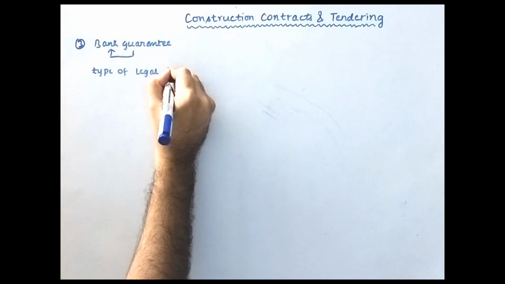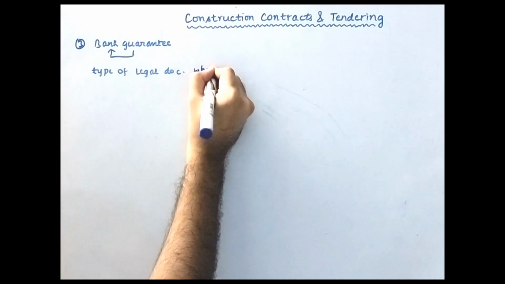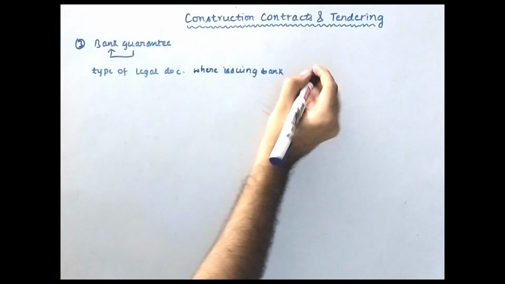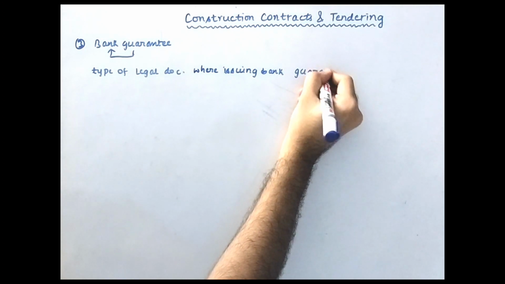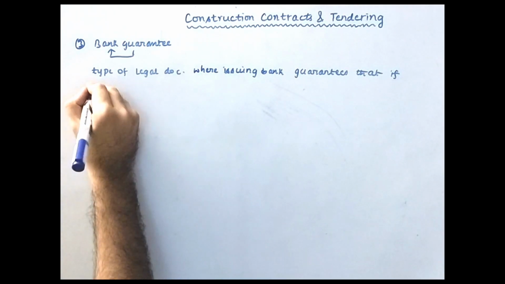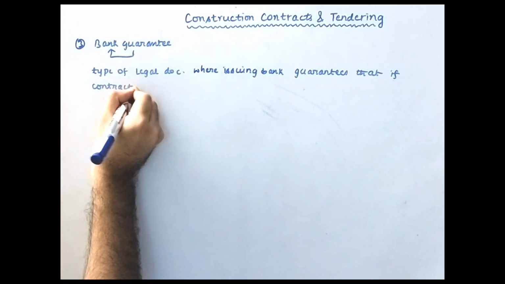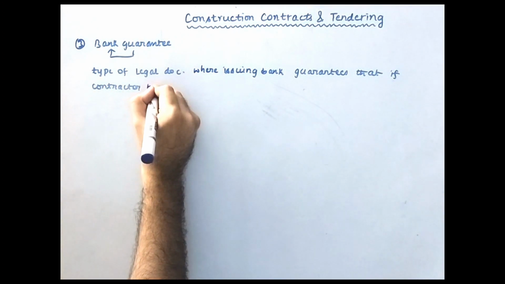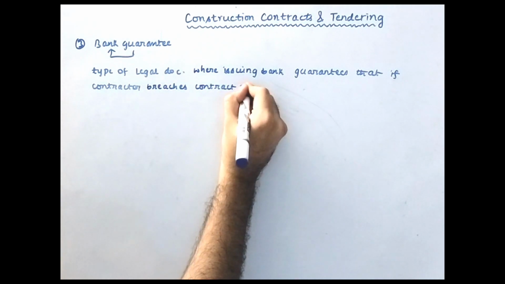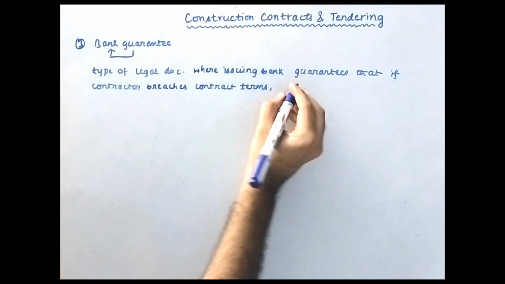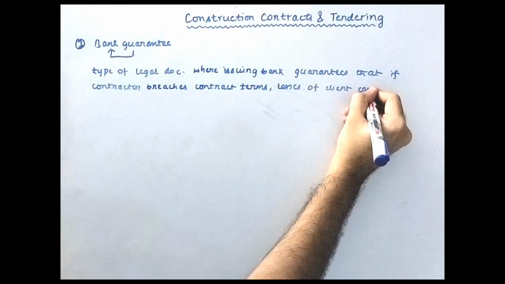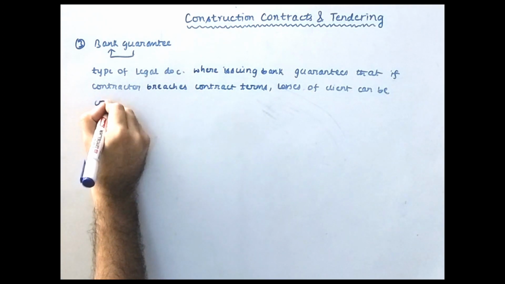A type of legal document where the issuing bank, the bank who is issuing this bank guarantee, guarantees or promises that if the contractor, meaning the applicant who is applying for this bank guarantee, breaches the contract terms and does not pay for the DLP period, then the losses of the client can be covered by the bank.